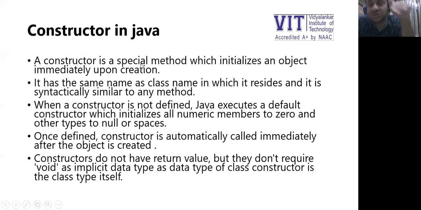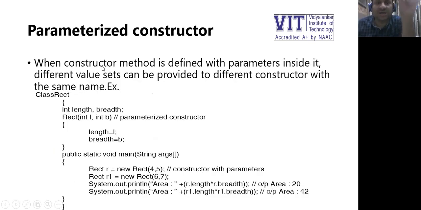When a constructor is not defined, Java executes a default constructor, which initializes all numeric types to 0. When I say 0 for integer, it is 0; for float, it is 0.0f; for double, it is 0.0, and so on. For string and object, it is null. Once defined, the constructor is called automatically immediately after the object is created. Constructors do not have a return value, so we are not even supposed to specify void. Remember this. Let's say this is one example.